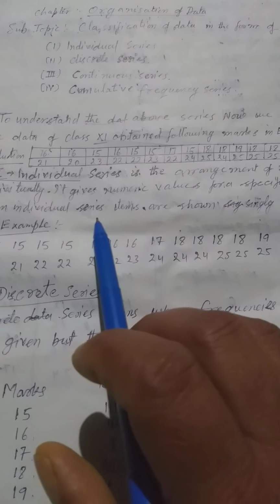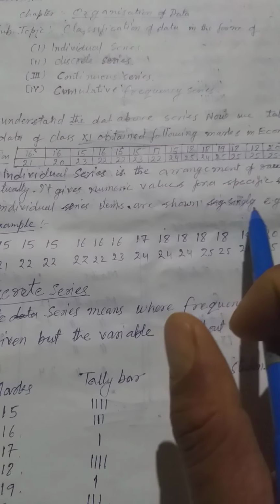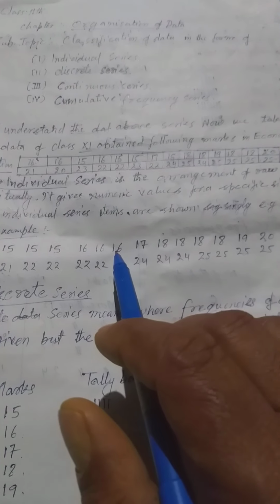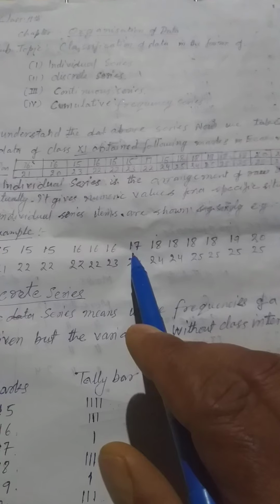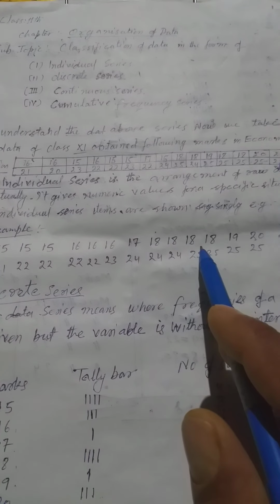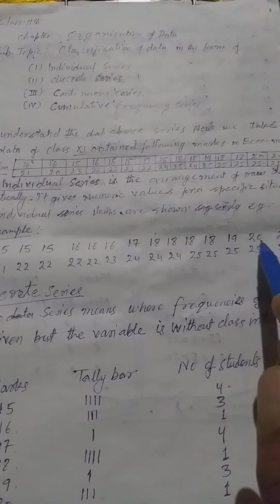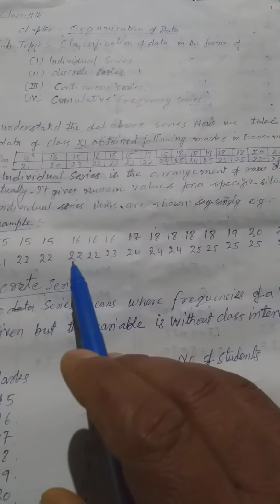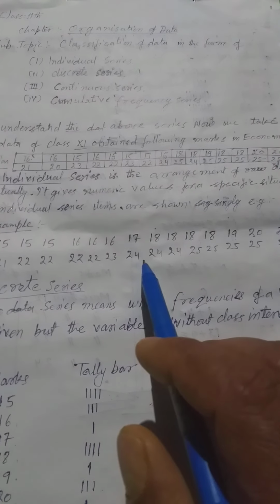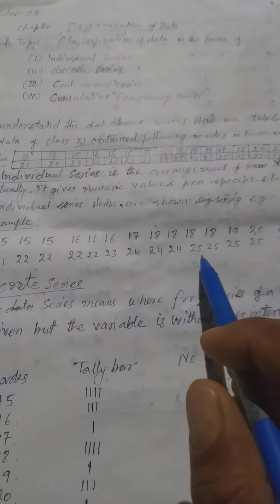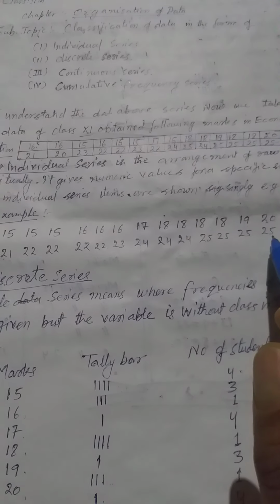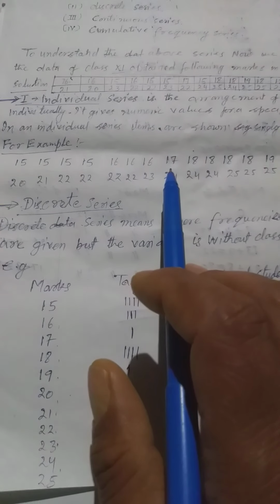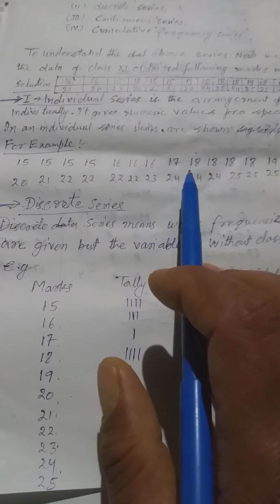In an individual series, items are shown singly. For example, 15 four times, 16 three times, 17 one time and 18 four times, 19 and 20 three times and 21 and 22 four times, 23 and 24 three times and 25 five times. This arrangement of data singly is called individual series.